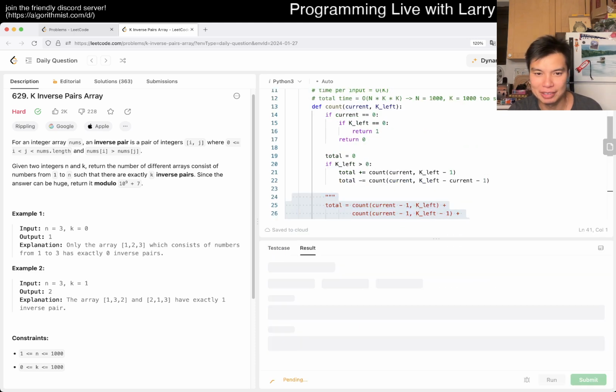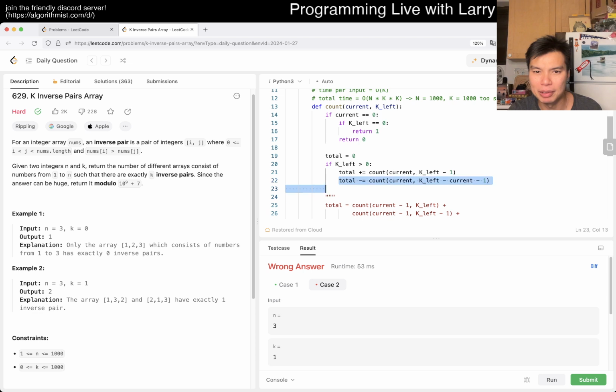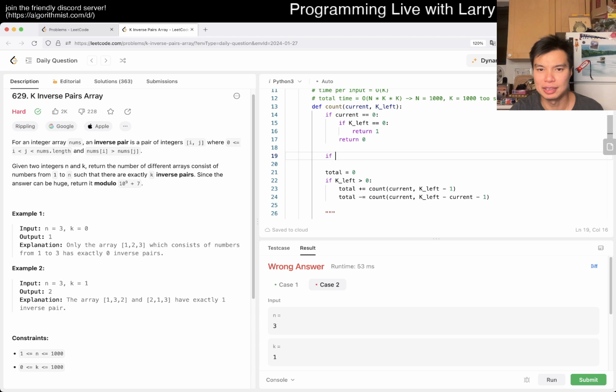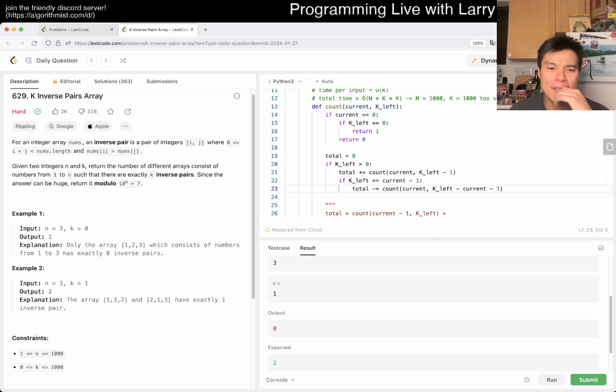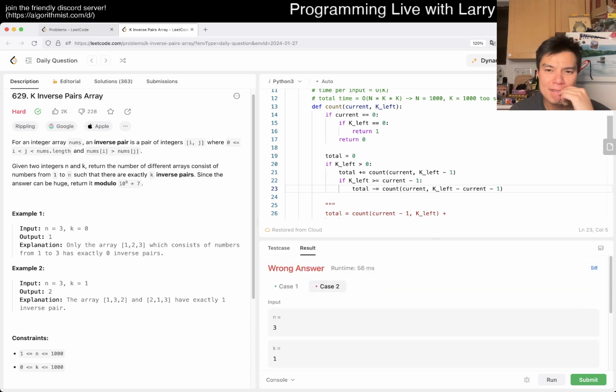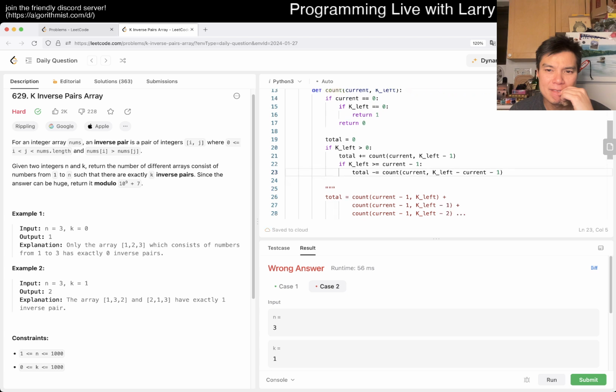Let me run it real quick. All right, well, that didn't go well. Do I have the right base case? I think this part may be a little bit awkward. Let's just actually do something like, I guess I like it here a little bit. Is this right?